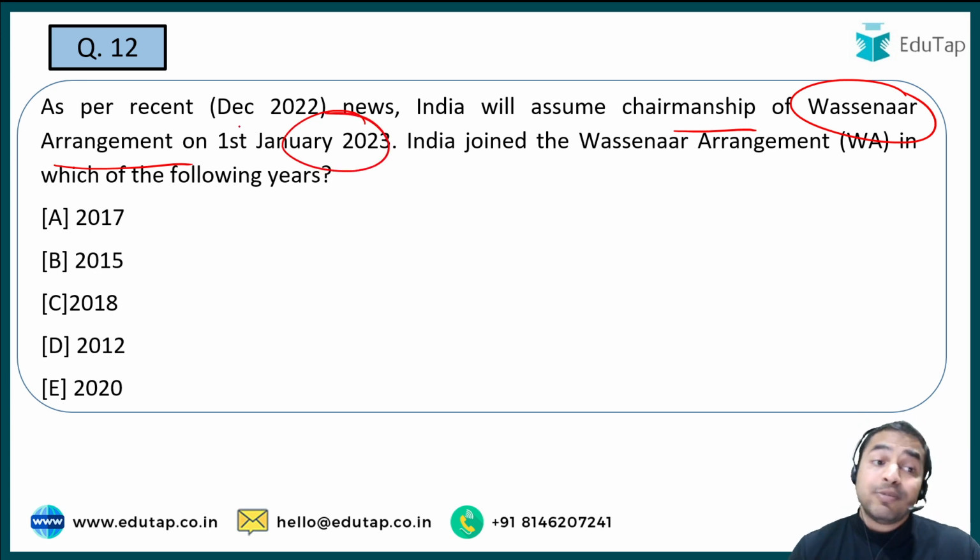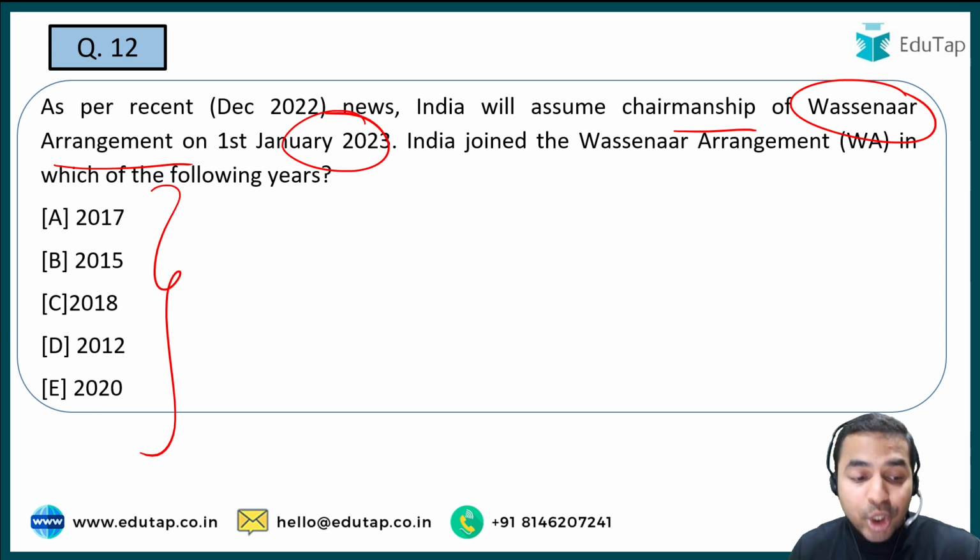So Wassenaar arrangement is in the news and you are required to tell me कि India ने Wassenaar arrangement को कौन से ईयर के अंदर साइन किया था. So basically इंडिया कौन से ईयर में उसका मेंबर बना था, that is what you are required to tell me.